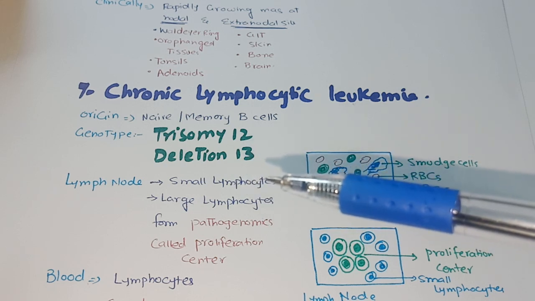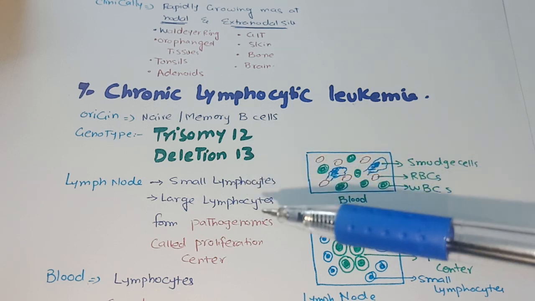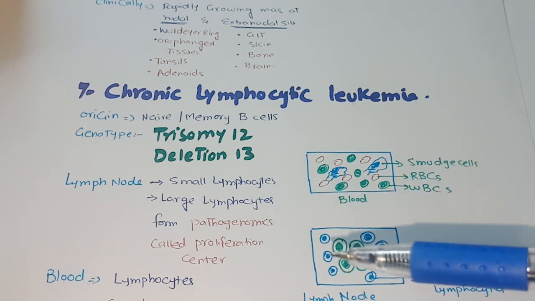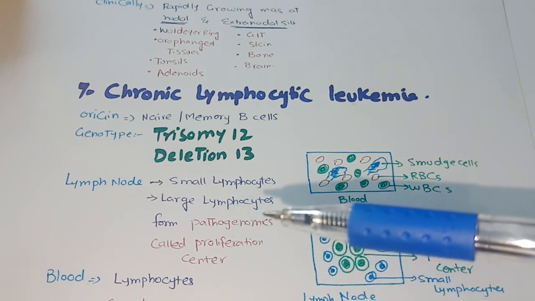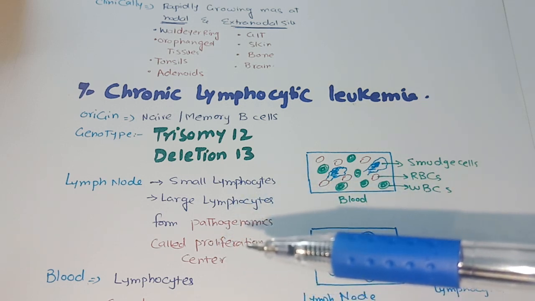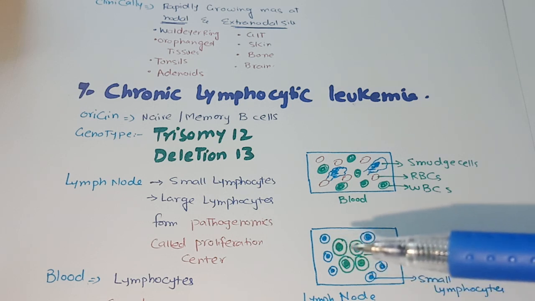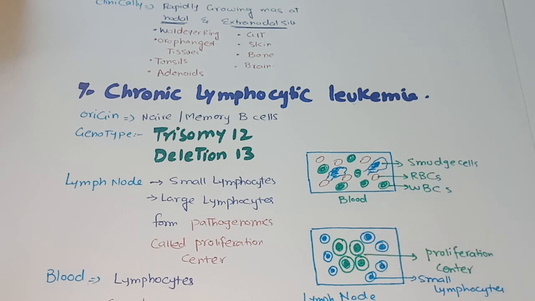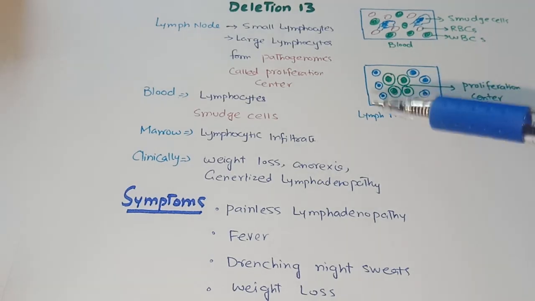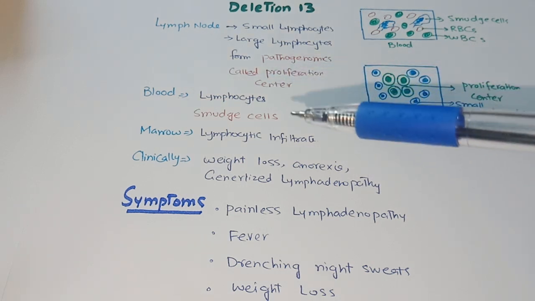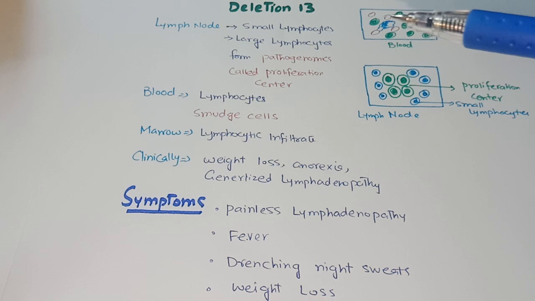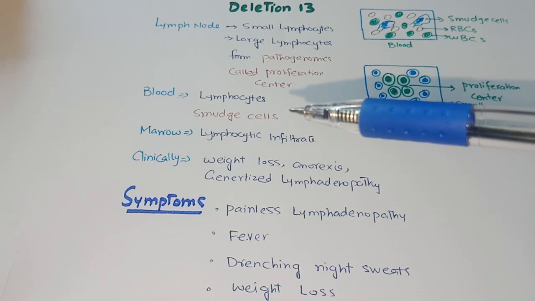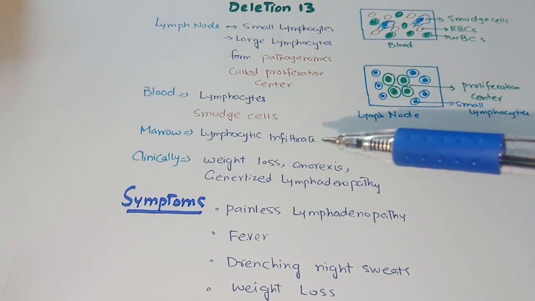The lymph node has two types of lymphocytes, small lymphocytes and large lymphocytes. As shown here, these are small lymphocytes and these are large lymphocytes. Large lymphocytes, when they aggregate, form proliferation centers, and this center is pathognomonic of CLL. In blood, lymphocytes are present plus smudge cells are also present. These smudge cells are basically lymphocytes, but they lose their cytoplasm during handling. Bone marrow shows lymphocytic infiltrate.